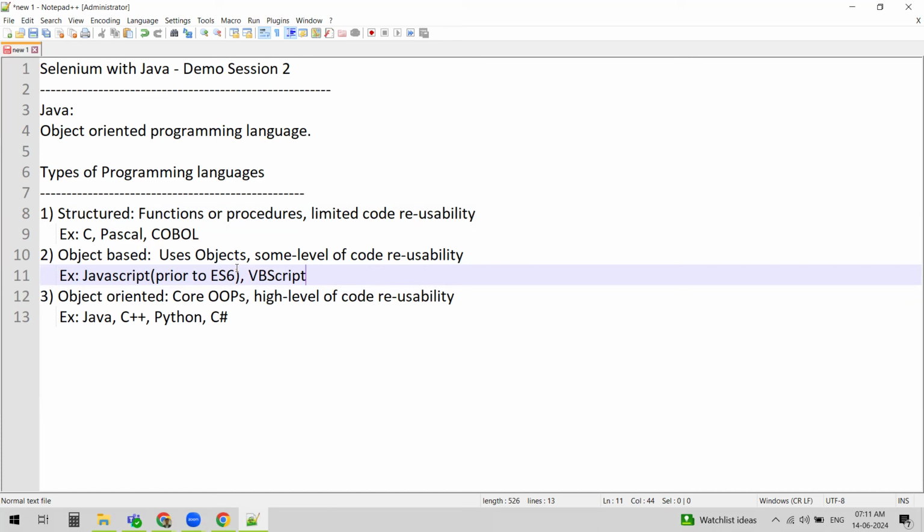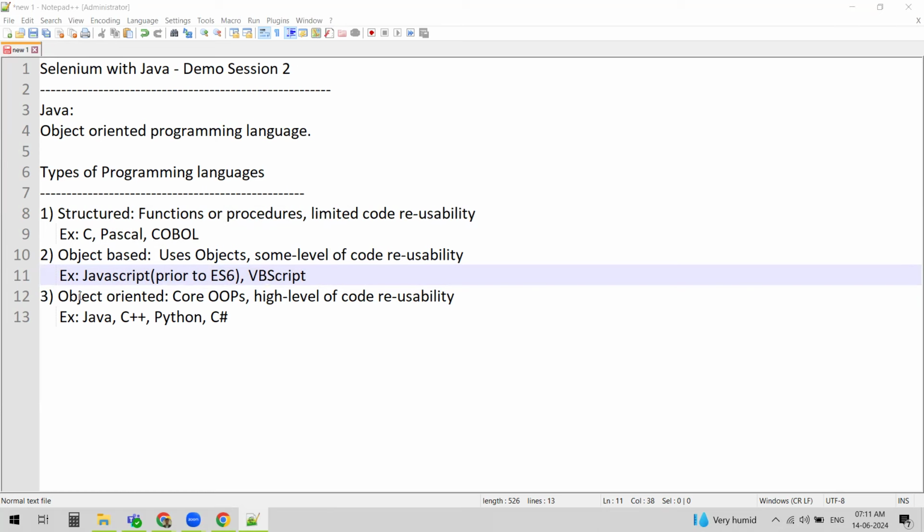In object-based programming languages, we use objects. Here there will be some level of code reusability, because a type of category will be defined as an object, so we can reuse it to some extent. Whenever I say code, it is again a set of instructions. Examples of object-based languages are JavaScript, before the ES6 version, and VBScript.